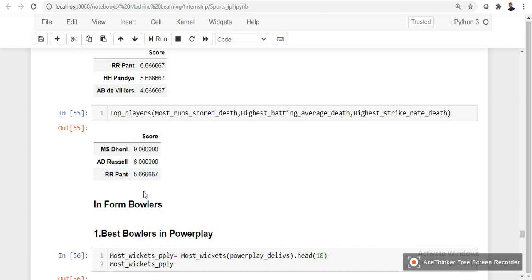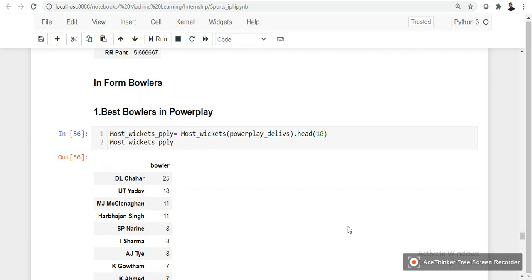Let us have a look at the bowlers' performance as well, by which I mean the last 2 years' performance, so in-form players. In the bowlers category, in the power play, we have Deepak Chahar, Umesh Yadav, McClenaghan, Harbhajan Singh, and Sunil Narine. These are the players with the most wickets taken in the power play. Deepak Chahar is at the top of the list with 25 wickets.